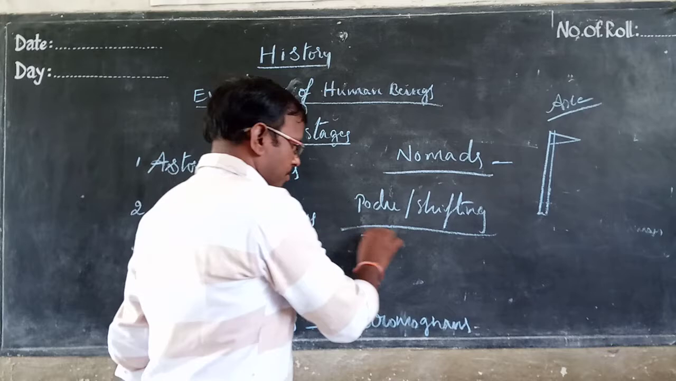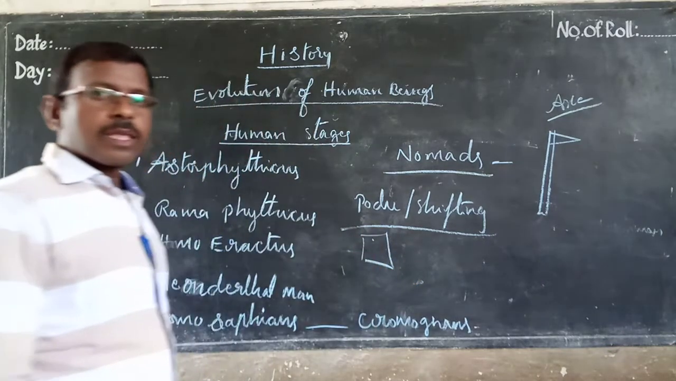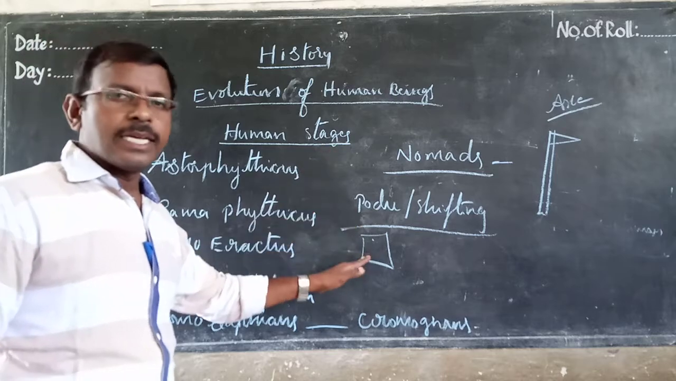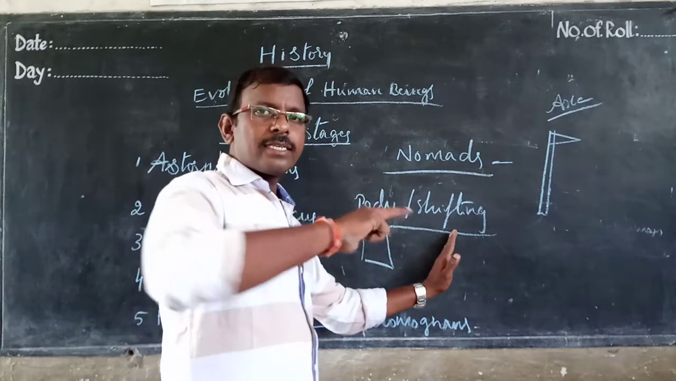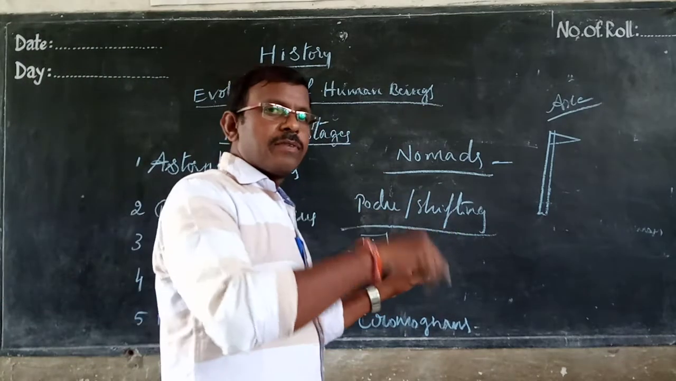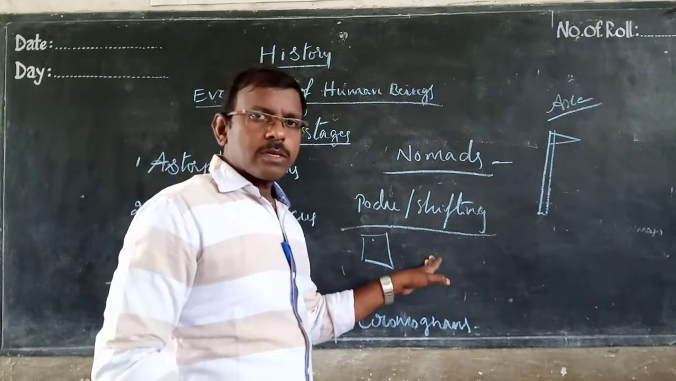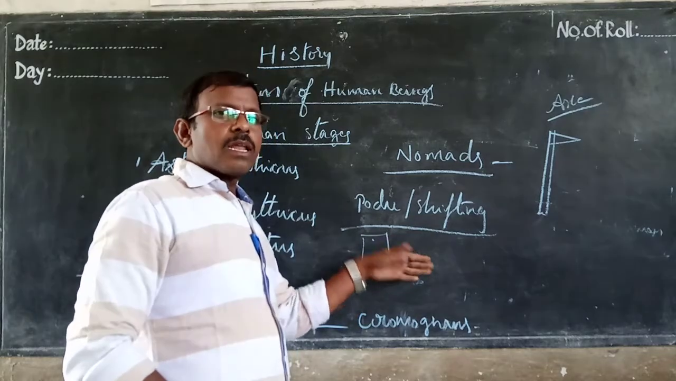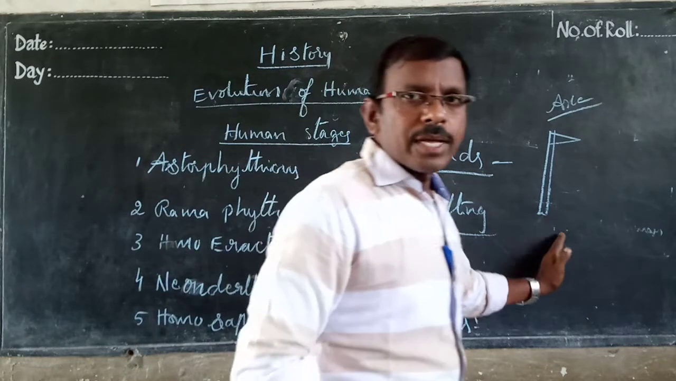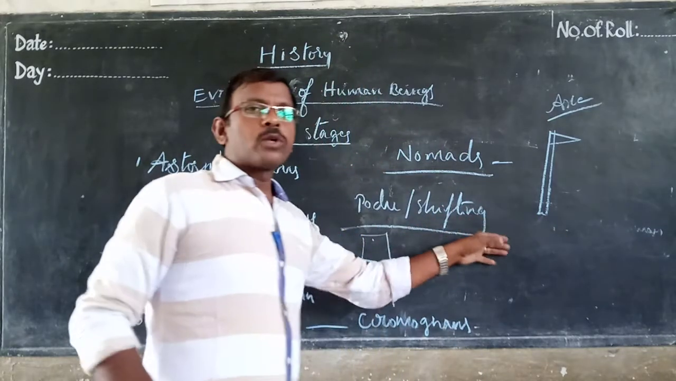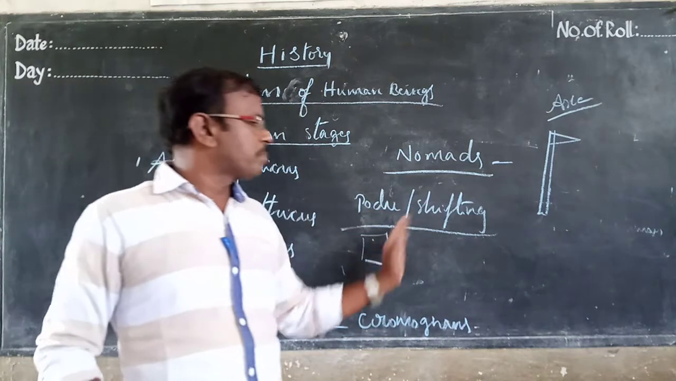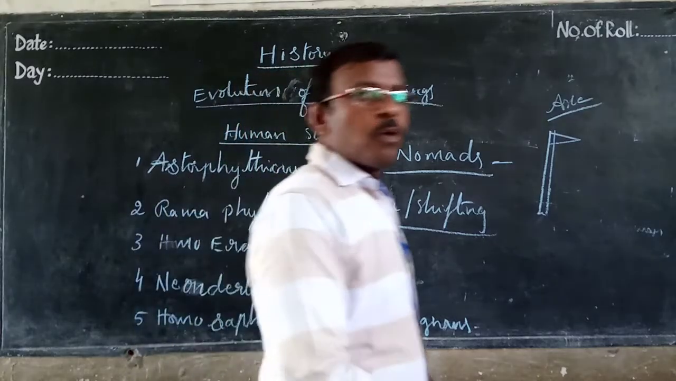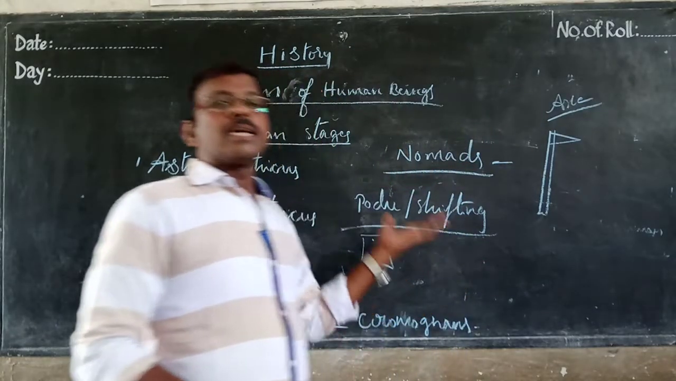They cut the forest and cultivate the land up to fertility loss. When the land lost fertility, then they will go to another area, cut the forest, and start to cultivate that land. When that land lost fertility, after 2 years or 3 years, they will go to another place. So this is called Podu type of agriculture, or shifting type of agriculture: one place, another place, another place. This type of agriculture they have done.